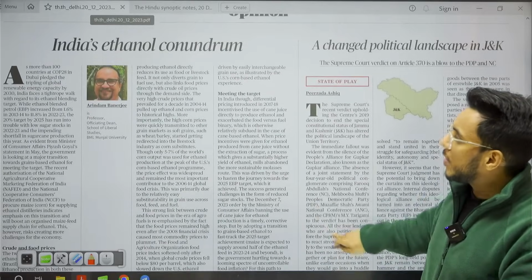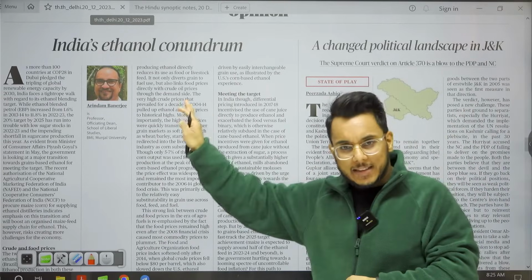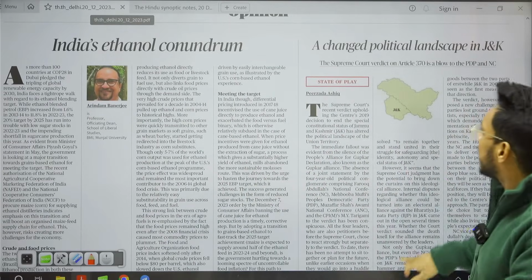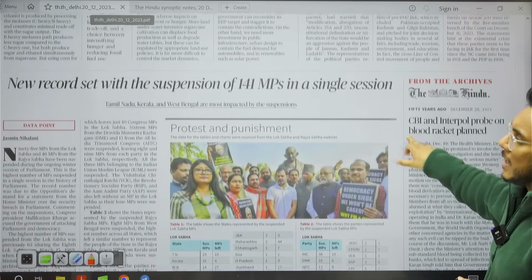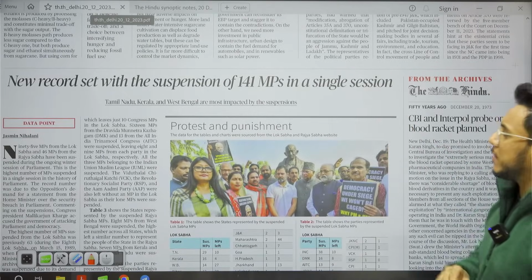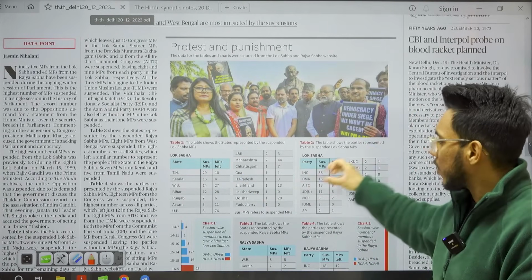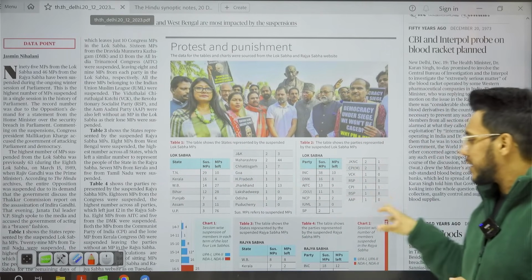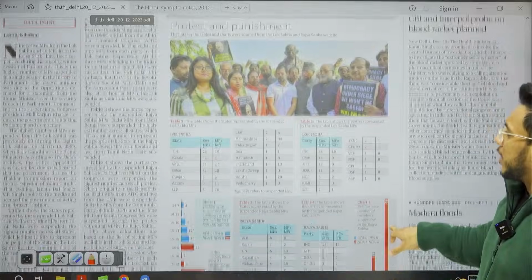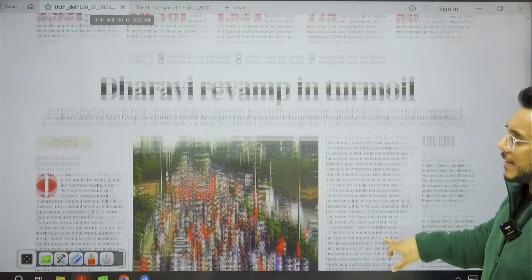Okay, then moving on, India's ethanol conundrum. We will take this particular article for examination. Then further moving on, a new record set with suspension of 141 MPs in a single session. So the article is talking about how many MPs are from different states, political parties, and all such things are being provided. Okay, then moving on, text and context.